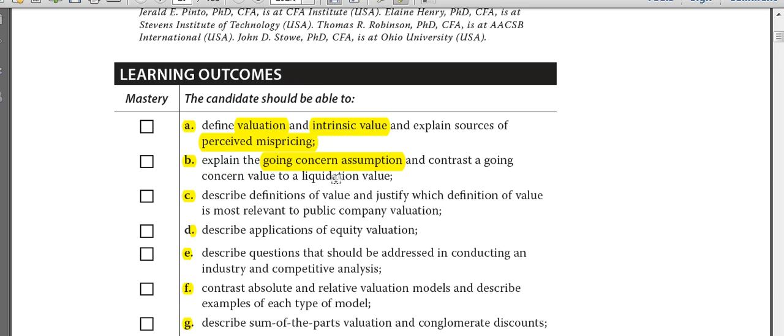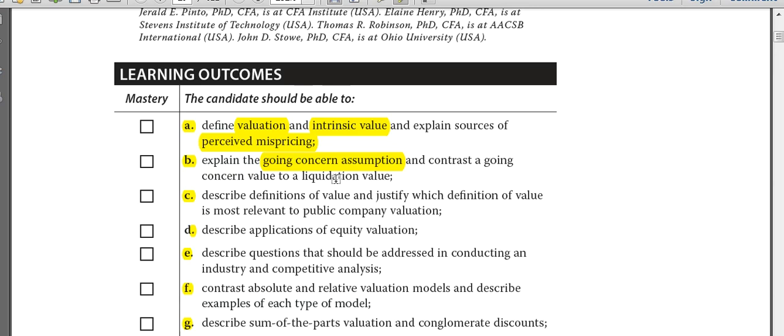And then what is liquidation value? Liquidation value is very easy. It is not used very often, but it is used when the company is actually getting dissolved. When the company is getting dissolved, we sell the assets one by one, in isolation, separately. We sell the assets, we get the amount, and we then also settle the liabilities. By selling the assets and settling the liabilities, the net value at which we arrive is called the liquidation value. So liquidation value is not our focus, but going concern values are the main focus.